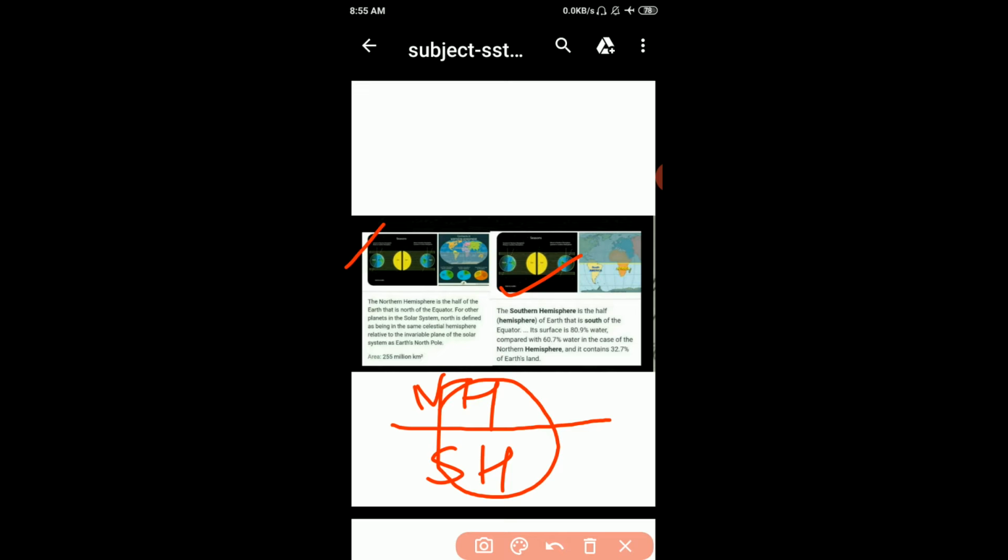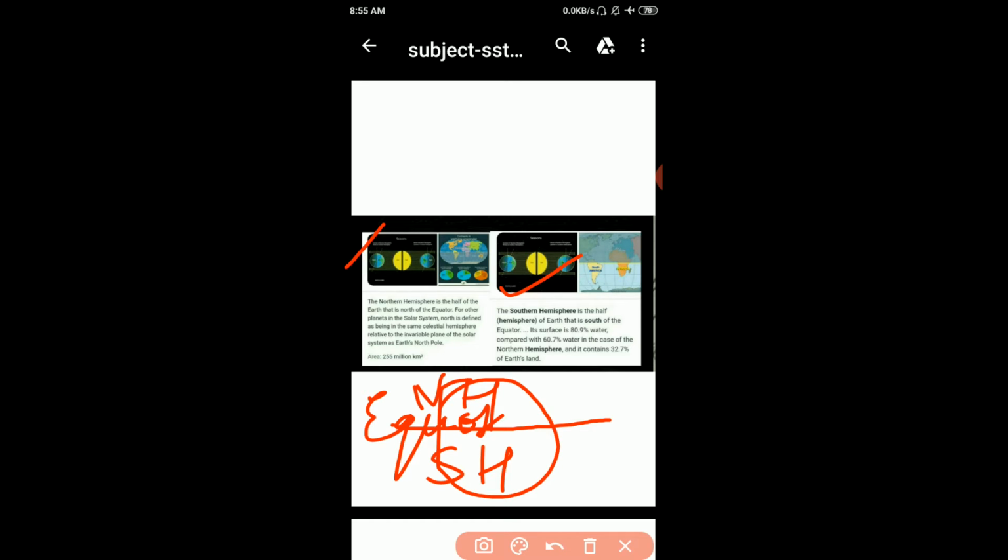Southern hemisphere is the half of the earth that is south of the equator. This is equator. Now, that is south of the equator. Its surface is 18.9% water compared with 60.7% water in the case of the northern hemisphere, and it contains 32.7% of the earth's land.